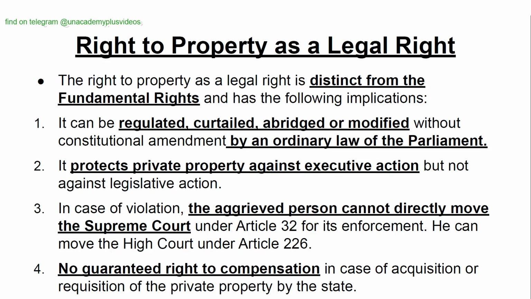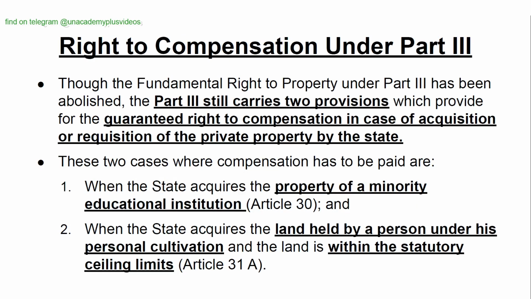The right to property as a legal right is distinct from the fundamental rights and has the following implications. It can be regulated, curtailed, abridged, or modified by an ordinary law of the Parliament. It protects private property against executive action but not against legislative action. In case of violation, the aggrieved person cannot directly move the Supreme Court under Article 32 for its enforcement. He can move to the High Court under Article 226. There is no guaranteed right to compensation in case of acquisition or requisition of the private property by the state.